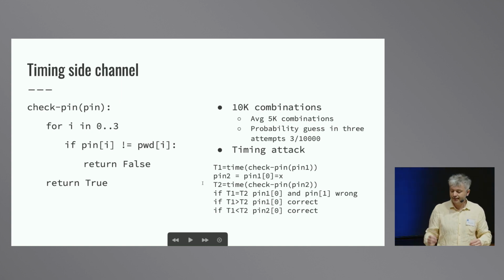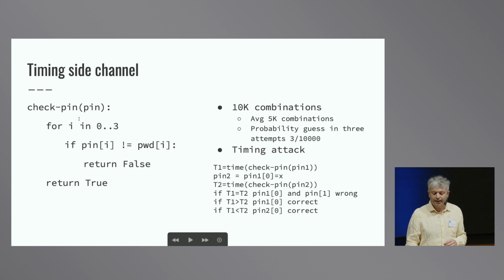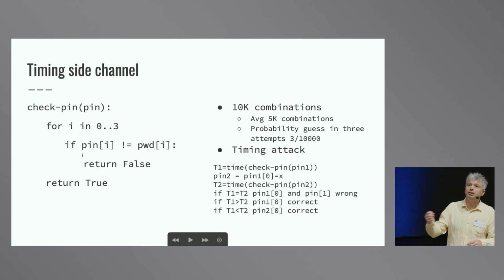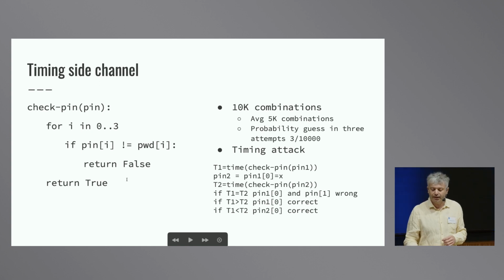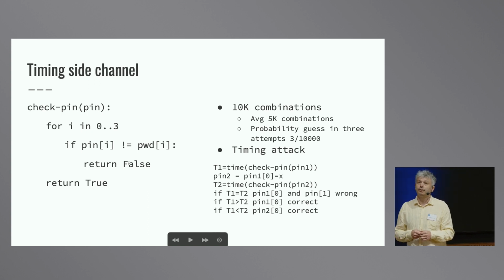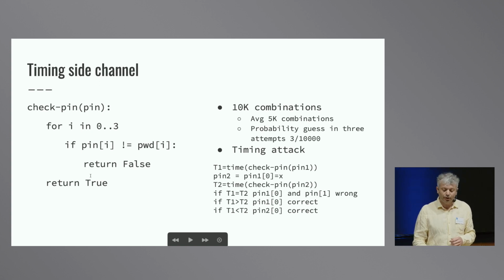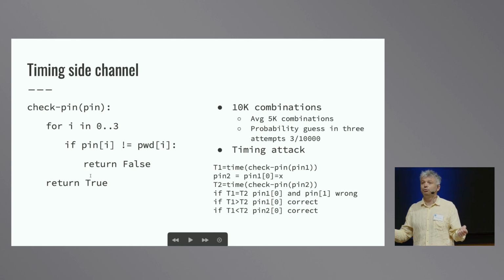Like this is a typical example of an ATM code that checks the PIN code of your card. You have a while loop that checks every individual digit of the PIN against the code that is the PIN of your card. And this system returns as soon as a digit is wrong. So an attacker may monitor how long it takes for this code to execute.